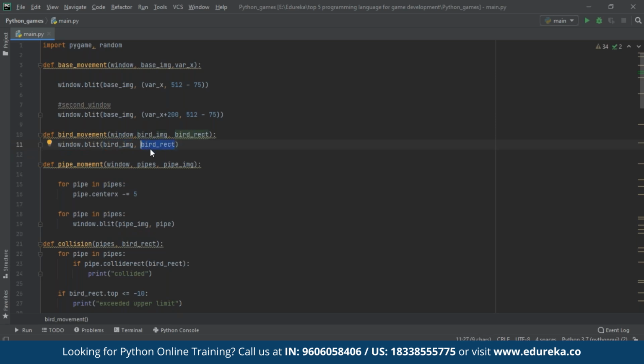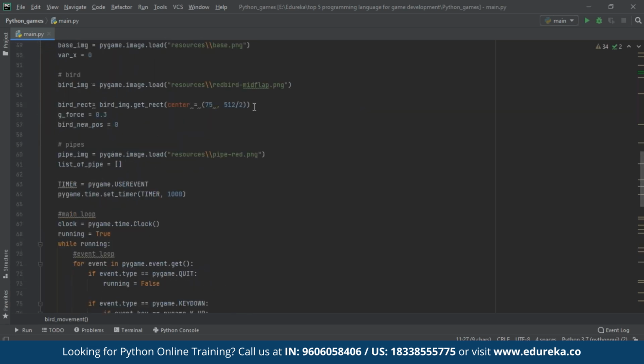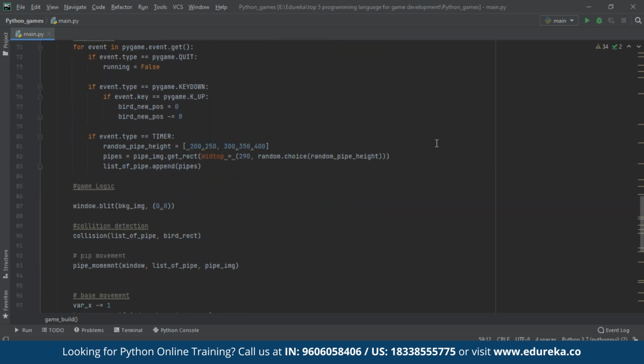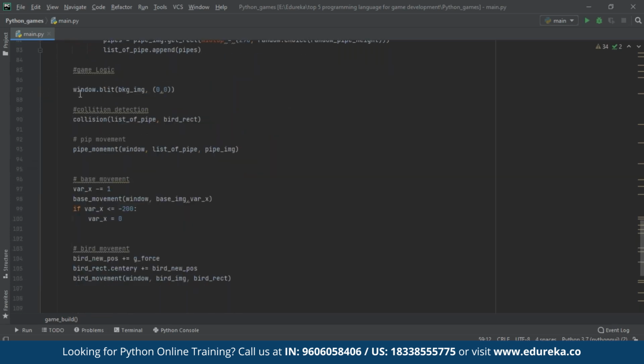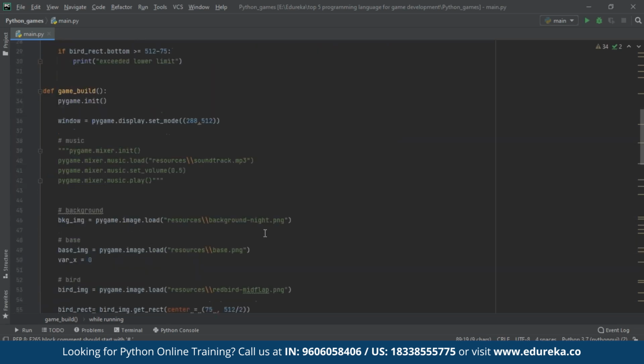The reason why you're supposed to add the position here is, as you can see, this rectangle also holds the position, correct? So this is how we are trying to add images. Similarly, we can do it for all the components. There are basically 4 components here: our background image, then we have our pipe, we have the base, and we have the bird movement.